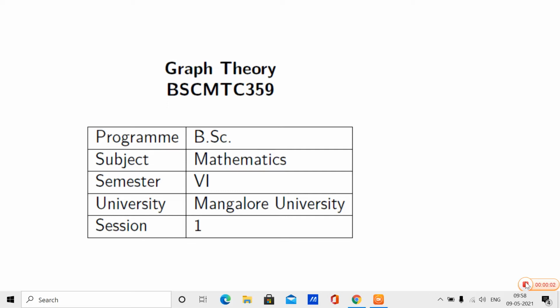Dear students, for 6th semester BSc Mathematics under Mangalore University, we have two papers. One is a common paper and the other one is optional paper. Again, there are two papers under optional, of which we are going to discuss the paper graph theory. Graph theory is a very important subject.